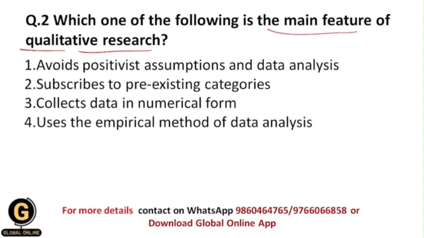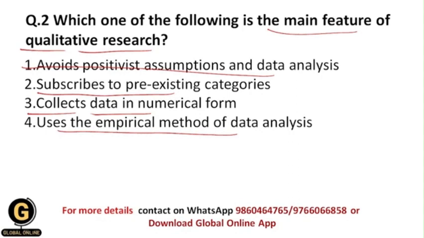Next is, which one of the following is the main feature of qualitative research? Whether it avoids positivist assumptions and data analysis, or subscribes to pre-existing categories, or collects data in numerical form, or uses the empirical method of data analysis. So basically students, first of all we need to understand what exactly the positivist approach is. Step by step I will tell you what that is.